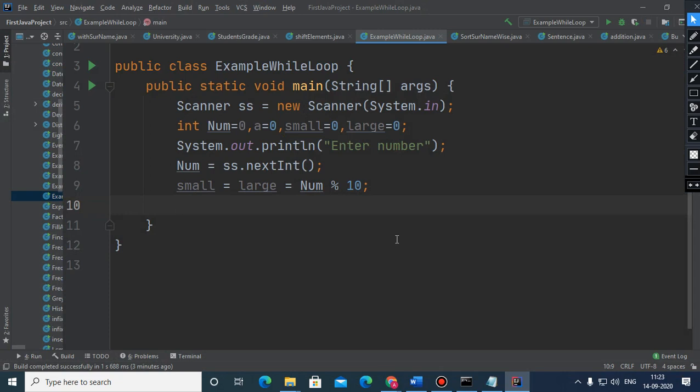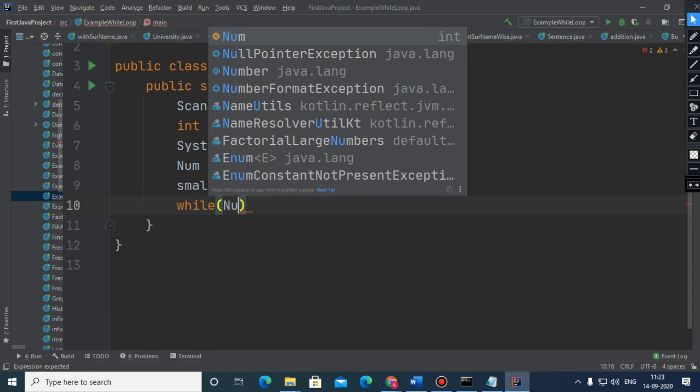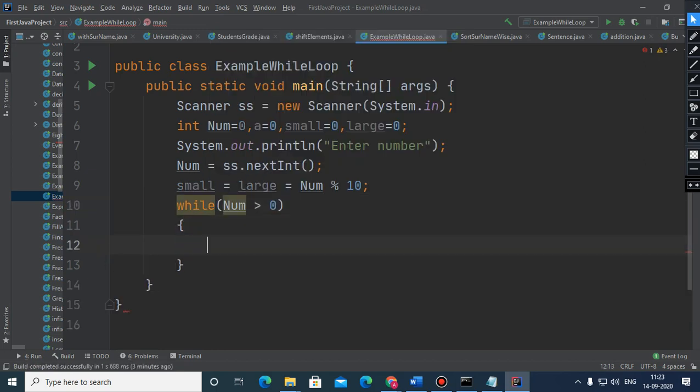And now the code is for comparing. So while this num is more than 0, a while loop is needed, because here again you don't know how long the loop will go, how many digits the number is having. That's why we are using while loop. So while number is more than 0, extract the digits. So this is how we can extract. And after extraction of the digit, you need to compare. So just compare.